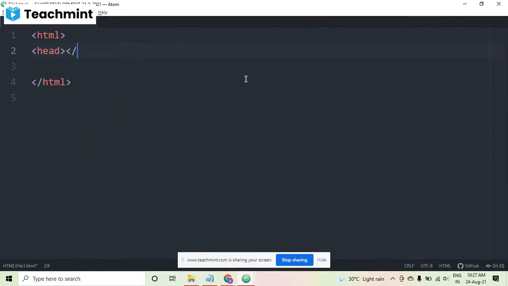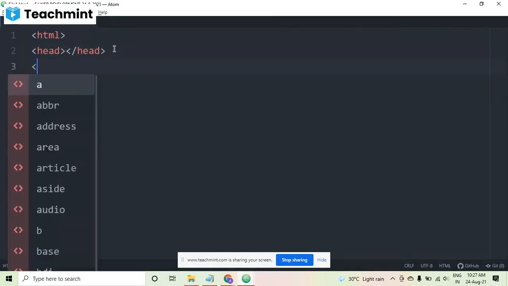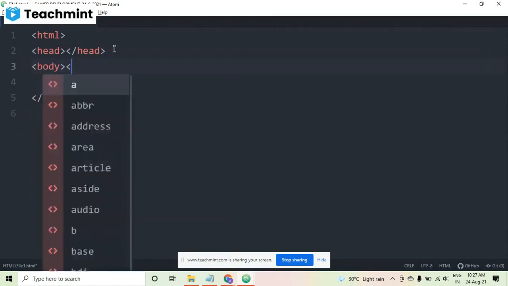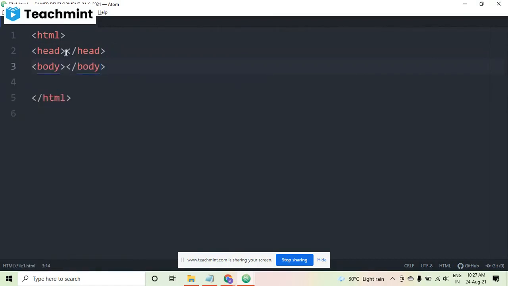Every tag comes in two parts, one opening tag and one closing tag. This is the opening tag, this is the closing tag, and you have to nest the code one inside the other. That means you have to write HTML first and then everything will come inside it. Now the first part we have created, and the other part is body. So we have created the second part, that is body.